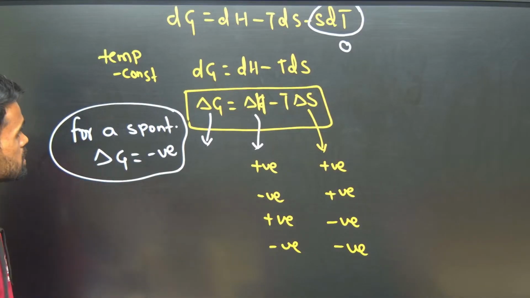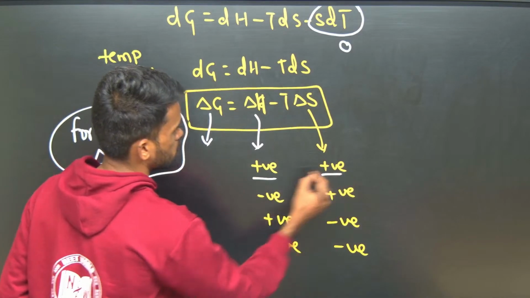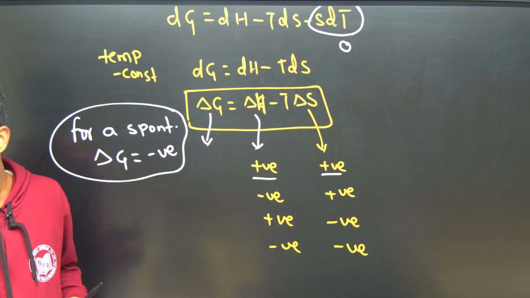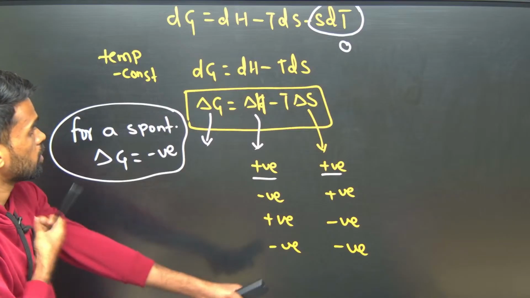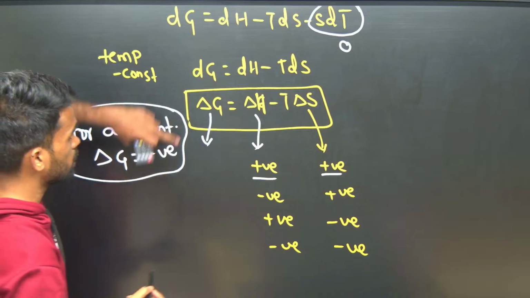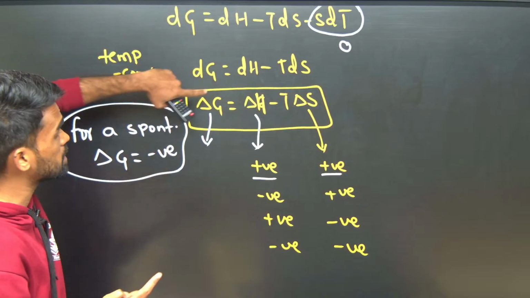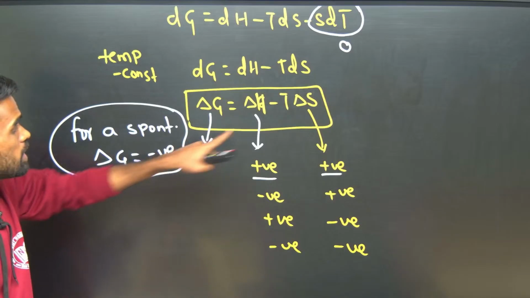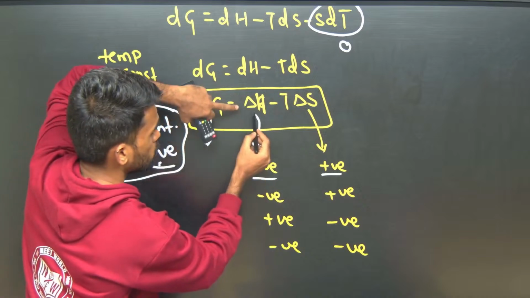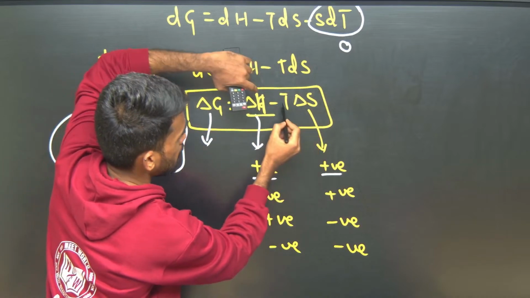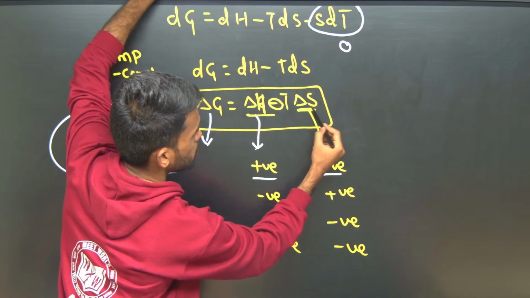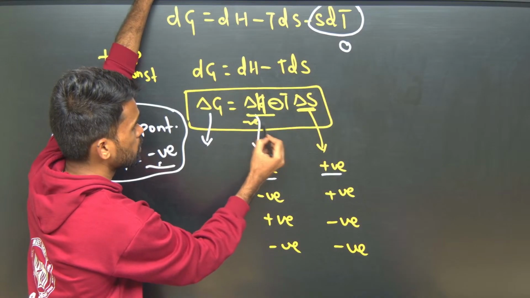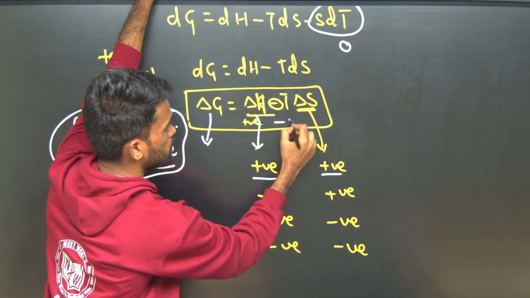First case: what happens if both of them are positive? What happens to the equation? When will it become spontaneous? The condition I told you is that delta G has to be negative. Delta H is positive, so the first term is positive. Here a negative symbol is already there, so the second term is negative.